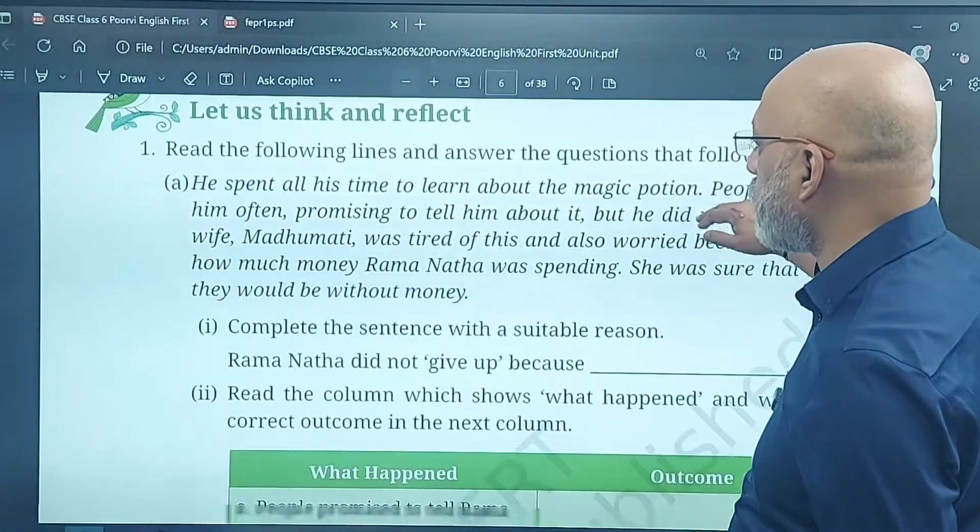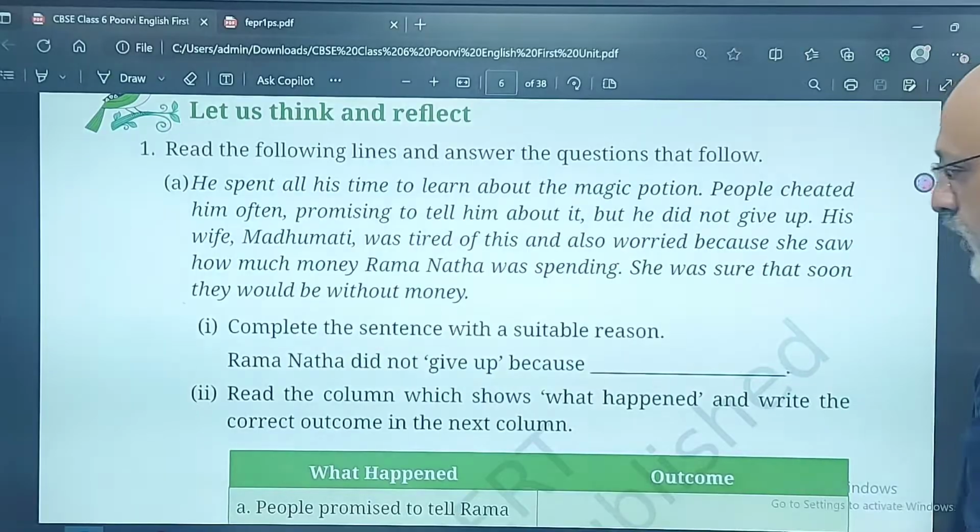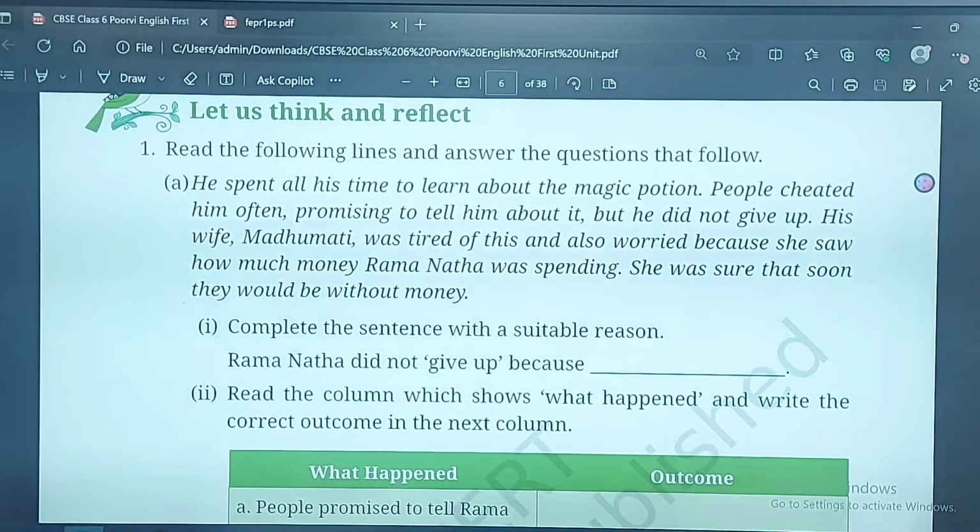Now look at these questions. I hope you have the textbook, you can read it, but if you don't have it, I've kept it on the screen for some time. I will move away from the screen so that you can see it clearly. Okay, now read the entire passage. The first one, complete the sentence with a suitable reason. Ramanatha did not give up because he believed that the magic potion existed and that he would be able to convert anything into gold.